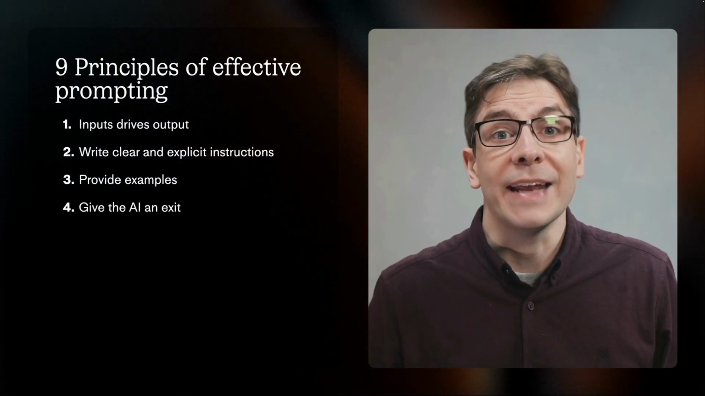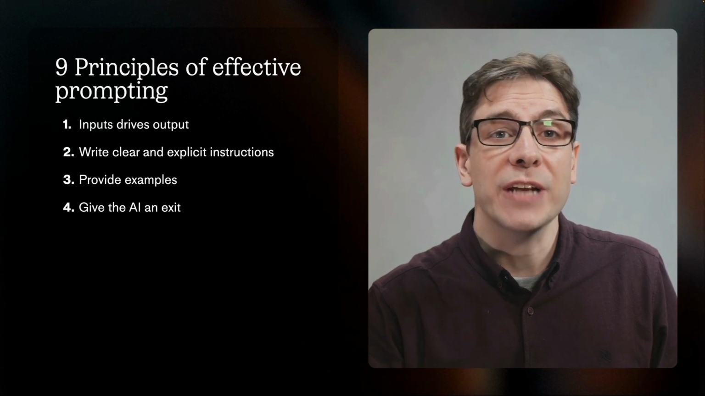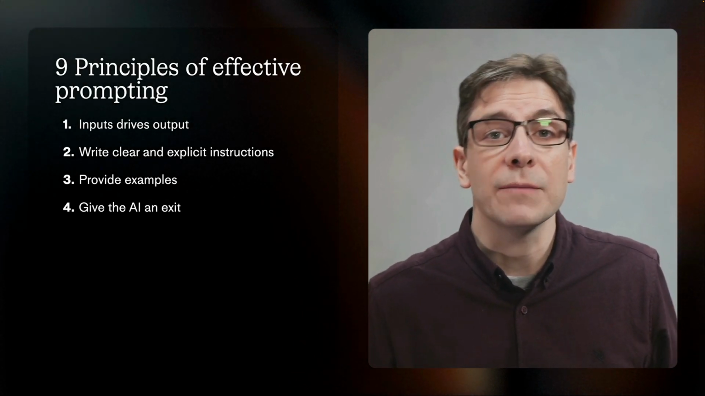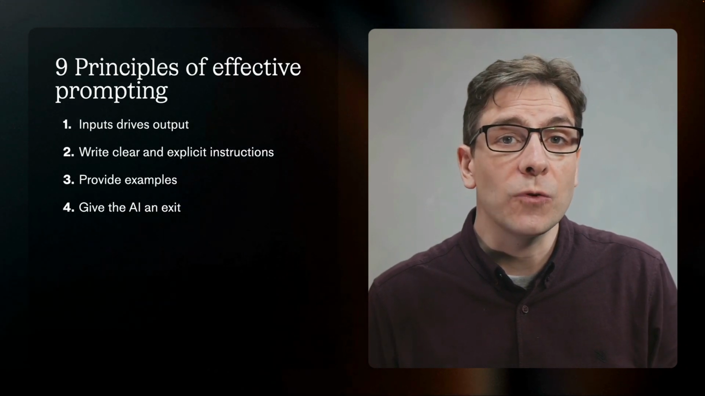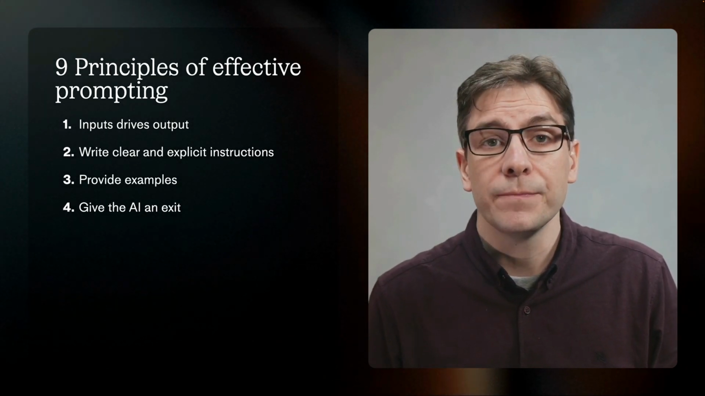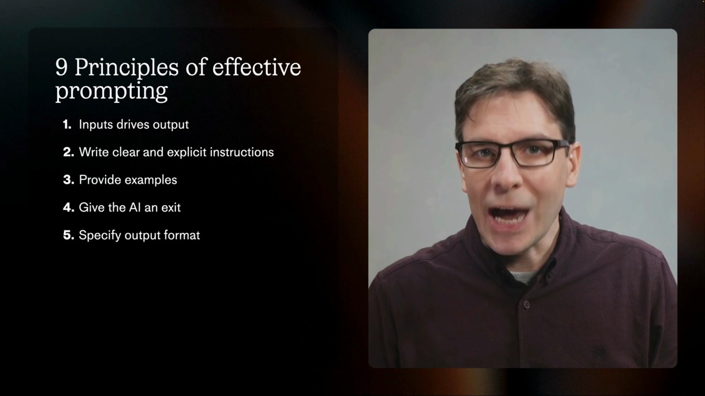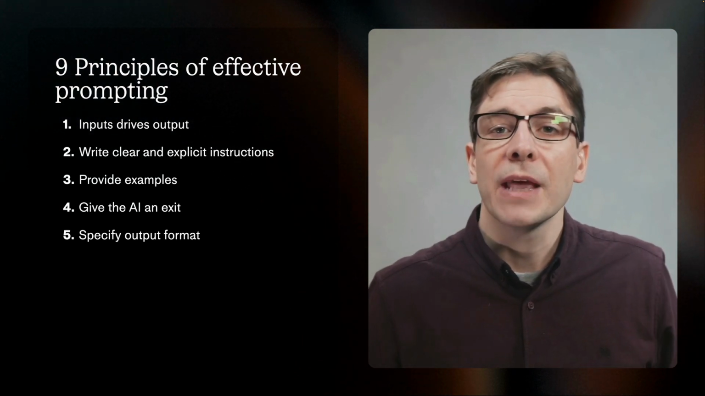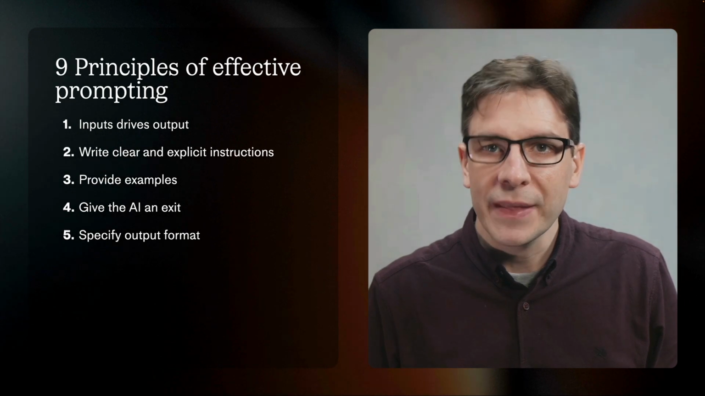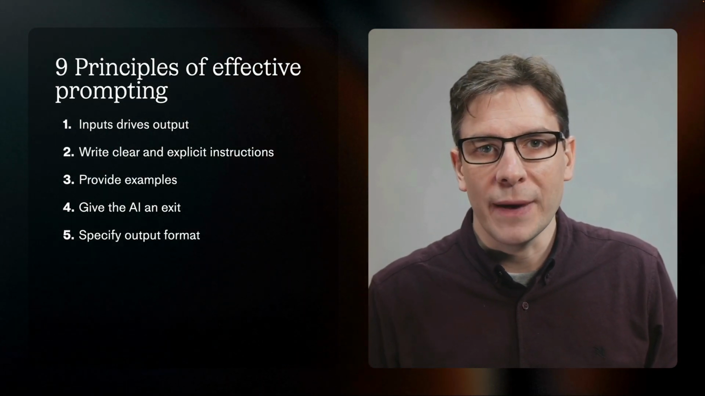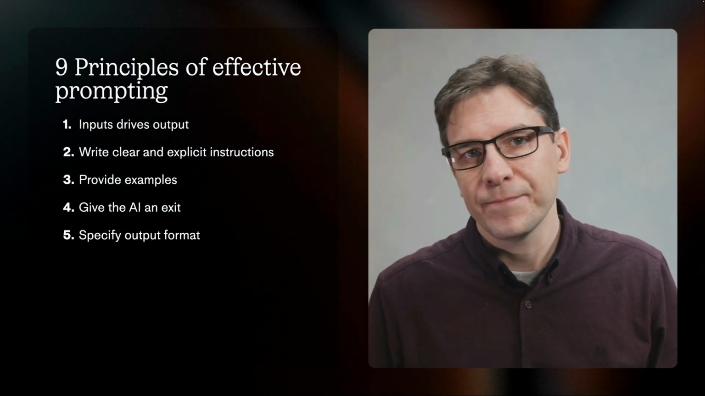Next, give the AI an exit. Think about what should happen if a customer gives the wrong input or if a system call fails. Always add in fallbacks so they don't get stuck in a loop. Specify the output format. For example, if you want your AI agent to follow a certain date format when replying, tell it to use that specific format, like year, month, and day.